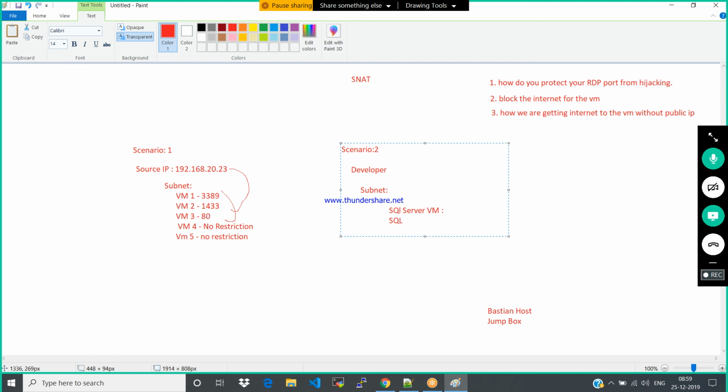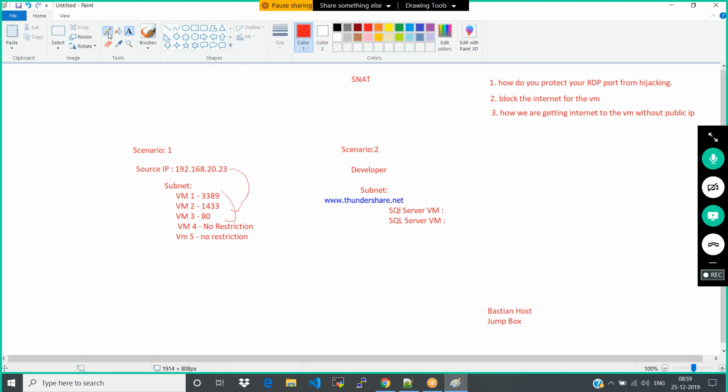Again, I have another SQL VM. This developer should get access to this. That's the scenario. Now I have one data center. This is okay? Here, these are the 2 scenarios.